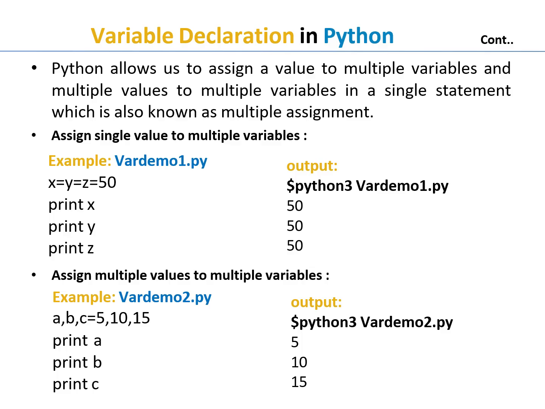Then assigning multiple values to multiple variables, like the second example, var demo 2.py. Here a, b, c = 5, 10, 15. Print a, print b and then print c. Here the multiple variables a, b, c are assigned multiple values 5, 10, 15. The output is a = 5, then b = 10, and then c = 15.